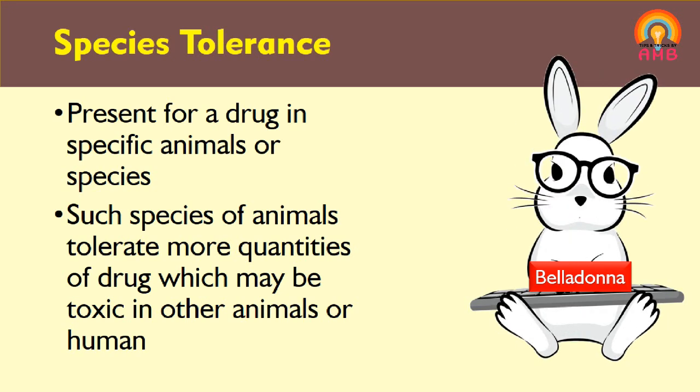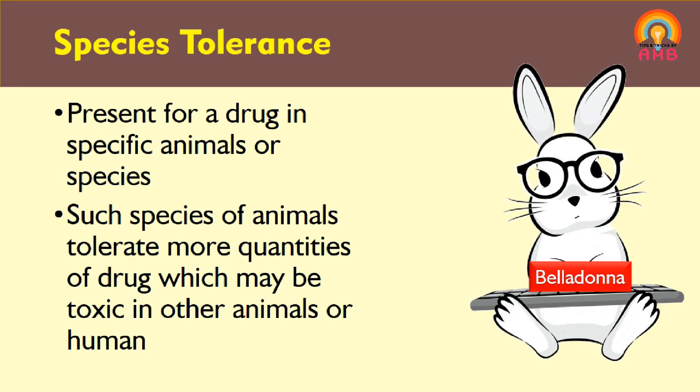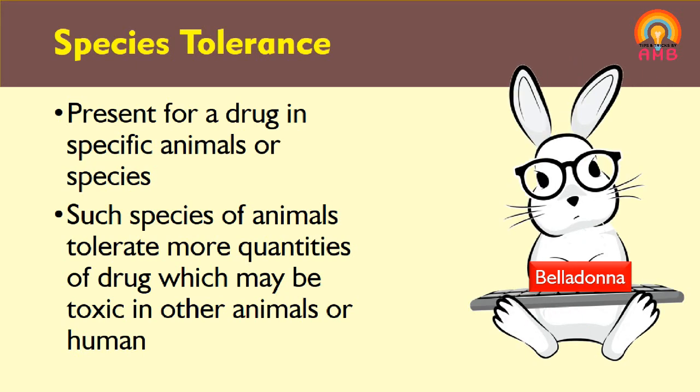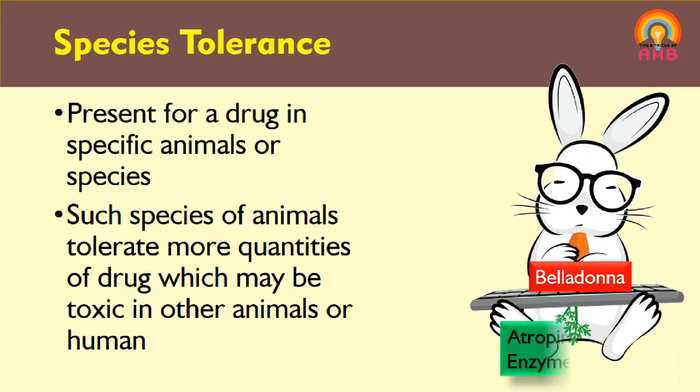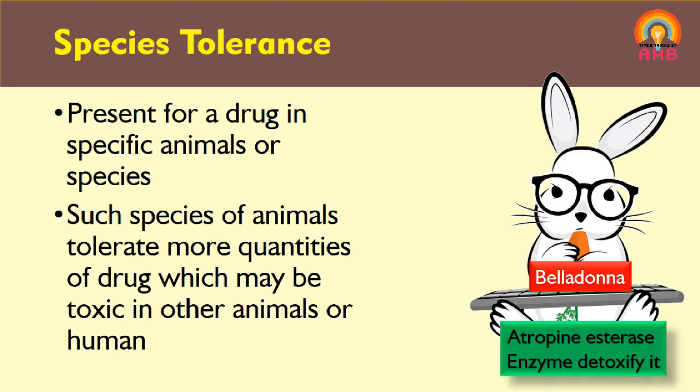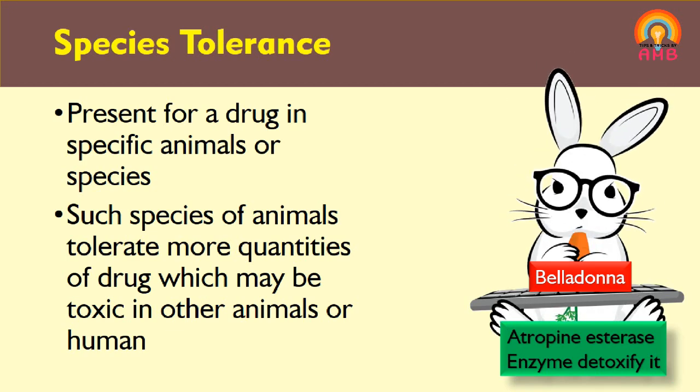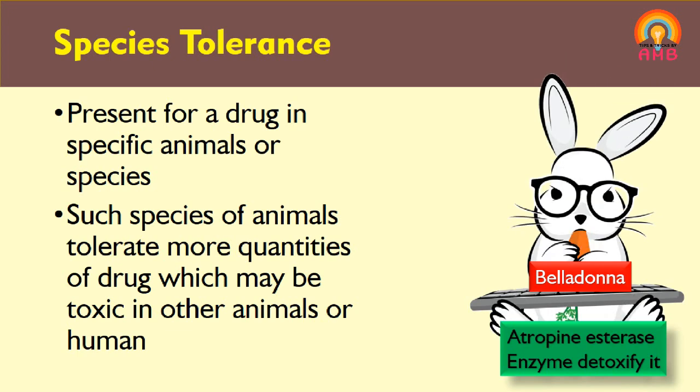Now, why is such ability present in the rabbit? Because the rabbit's liver and plasma have the atropine esterase enzyme, and this enzyme has the ability to rapidly detoxify or metabolize the belladonna, that is atropine.